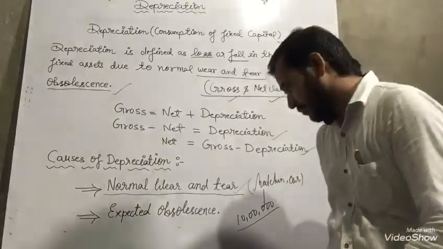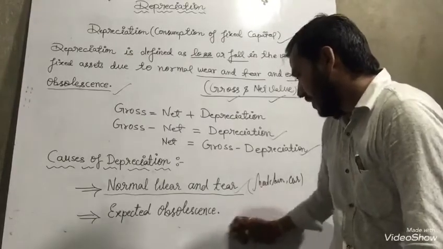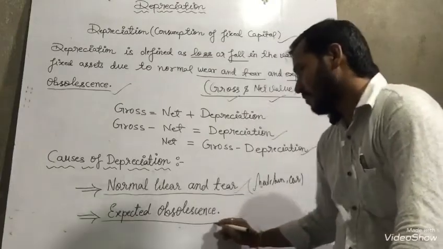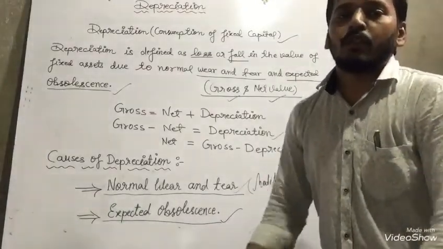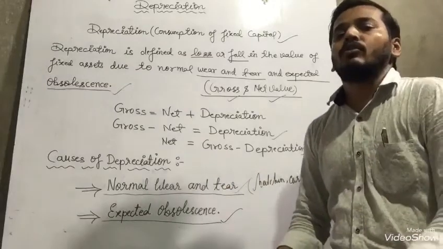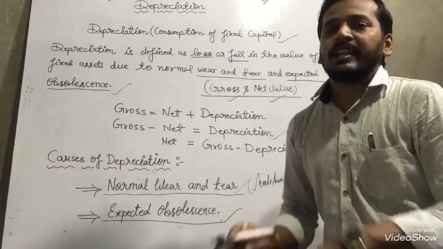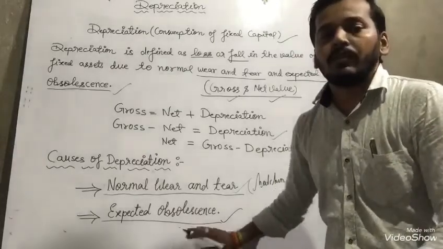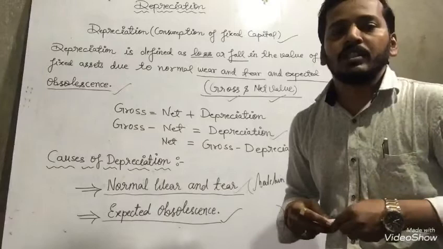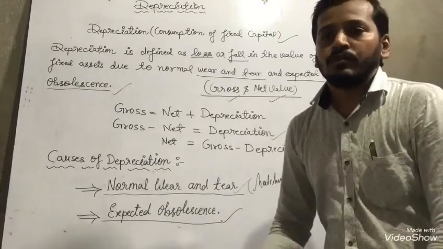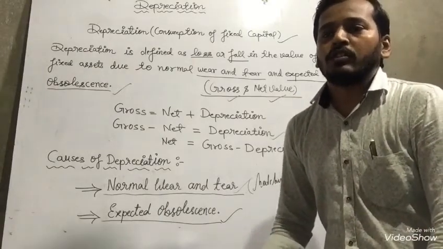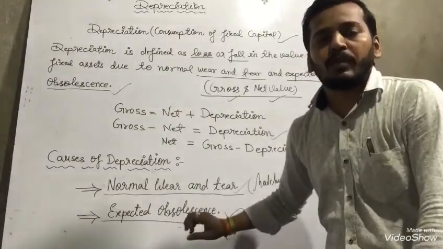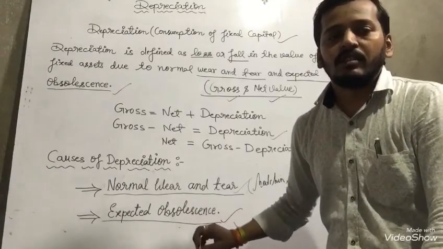So now the next topic given in front of you is expected obsolescence. Now we have to come to this topic and discuss these things. It refers to loss in the value of fixed assets. It refers to the loss in the value of fixed assets.